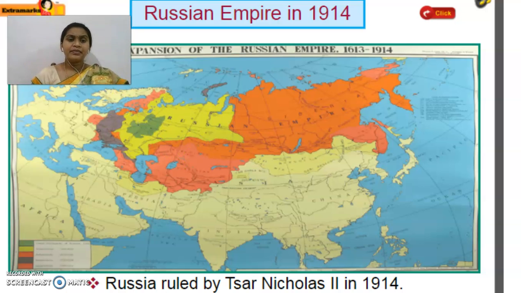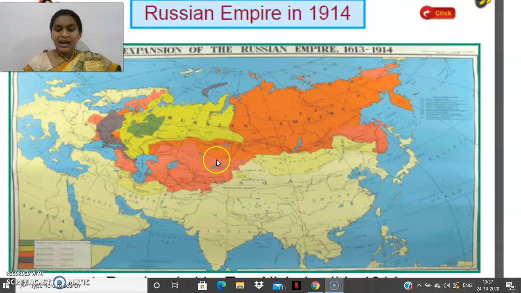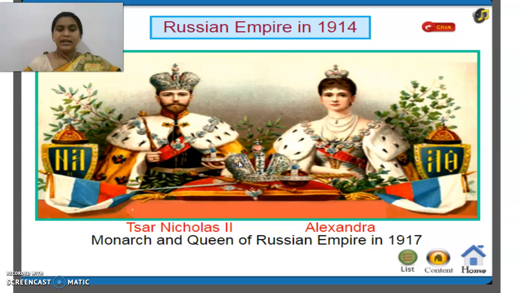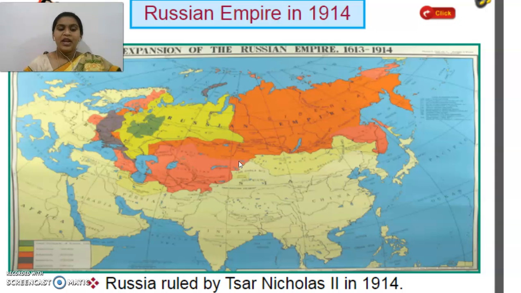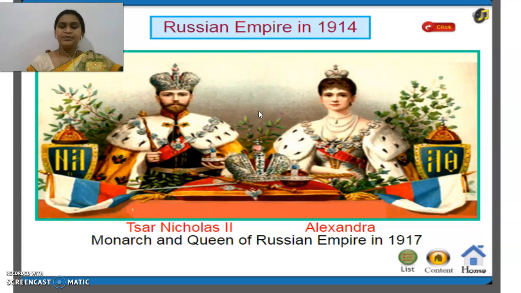At that time Russia was ruled by Tsar Nicholas II. Tsar is an emperor, a king. Tsar Nicholas II was ruling Russia in 1914. So see here, the Russian Empire in 1914.